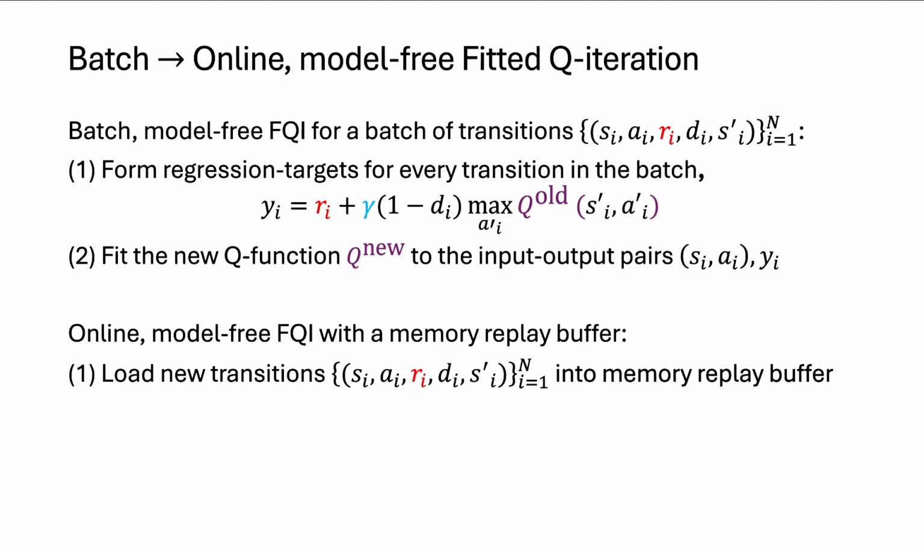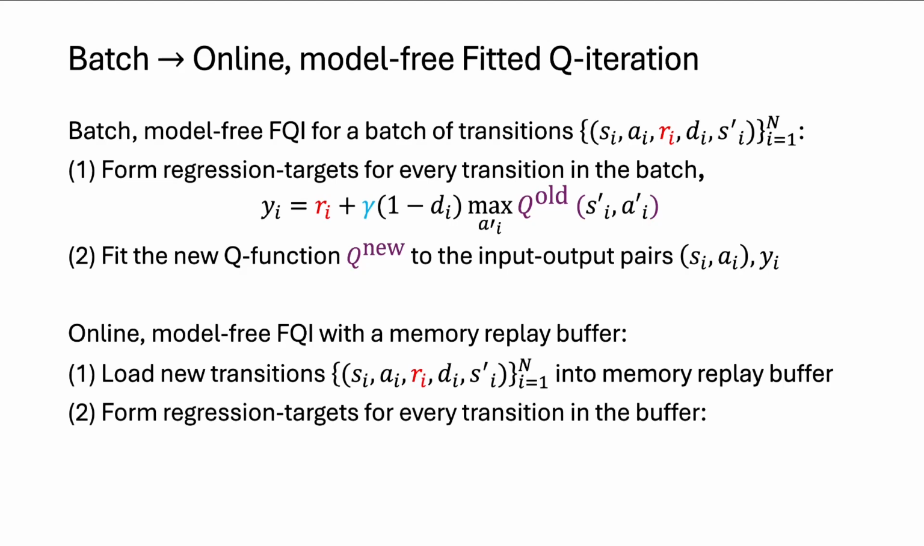In online model-free fitted Q iteration with a memory replay buffer, we have a collection of transitions that we've most recently experienced. Say this is the 1,000 transitions that we most recently experienced. So n here is like 1,000, and we load these transitions into the memory replay buffer, which generally has a capacity that's much, much larger. So the memory replay buffer might be something like 1,000,000 experiences, and we might interact with the environment for 1,000 time steps and load those new transitions into the memory replay buffer.